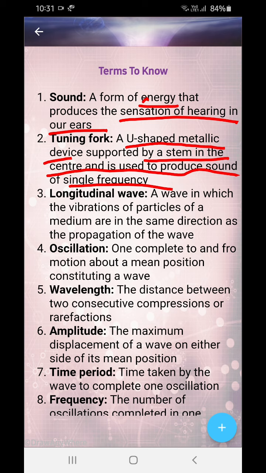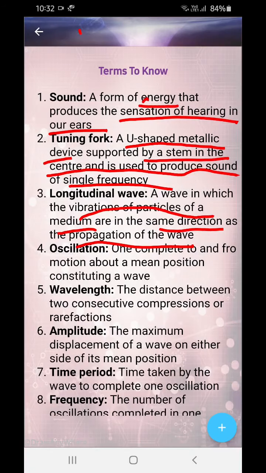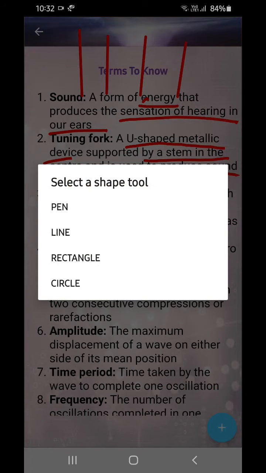Now, longitudinal wave: a wave in which the vibrations of particles of a medium are in the same direction as the propagation of the wave. Okay, it's like this. I'll show you. Longitudinal waves are just like this.